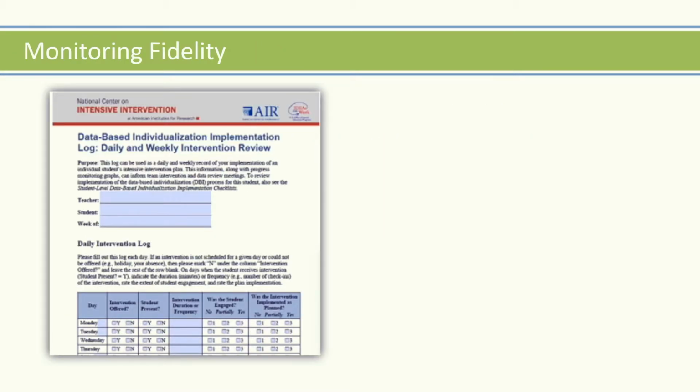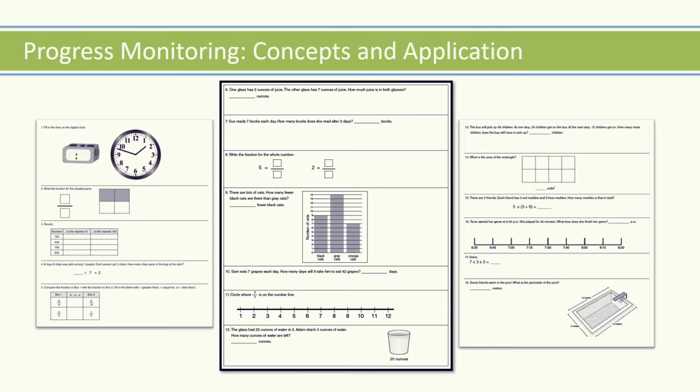Jackson's teacher uses the data-based individualization implementation log to record fidelity of implementation data, as well as the level of student engagement. The team will use a concepts and applications curriculum-based measure to monitor Jackson's response to intervention. Jackson will solve as many problems as he can in 12 minutes.